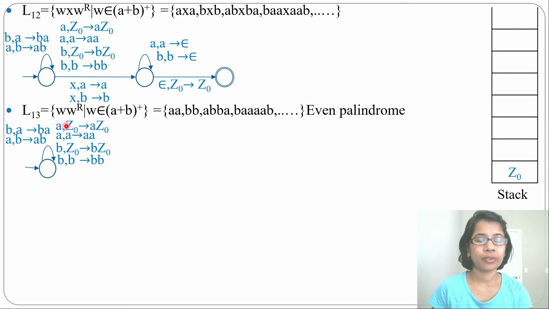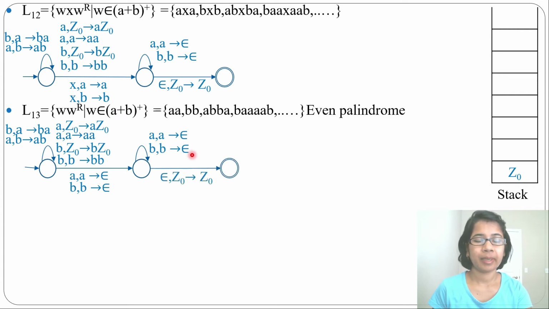For W, we push. Next, for W reverse, we will pop. Now by seeing A, it will pop A, or by seeing B, it will pop B. Then there may be more A and B. By seeing input alphabet A, it will pop A. By seeing input alphabet B, it will pop B. Finally, it will pop all the input alphabet. Then there will be epsilon left. By epsilon, it will skip Z0 and go to the final state. Now this is a PDA for W reverse.